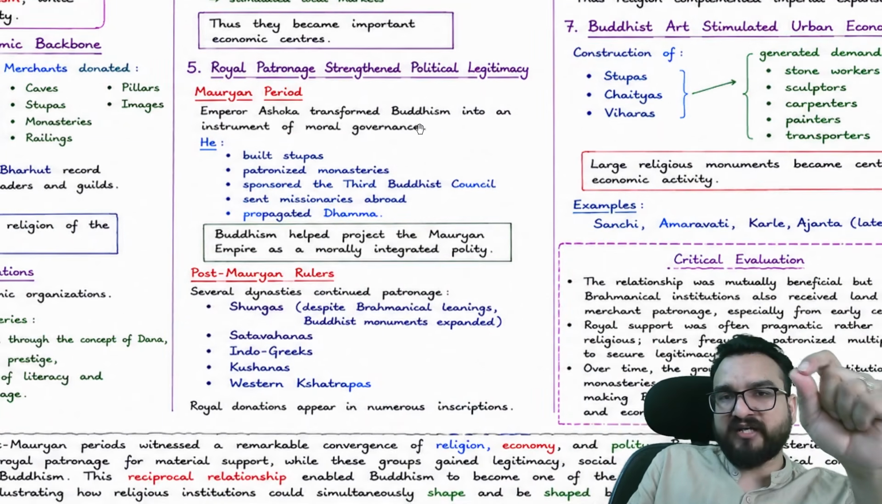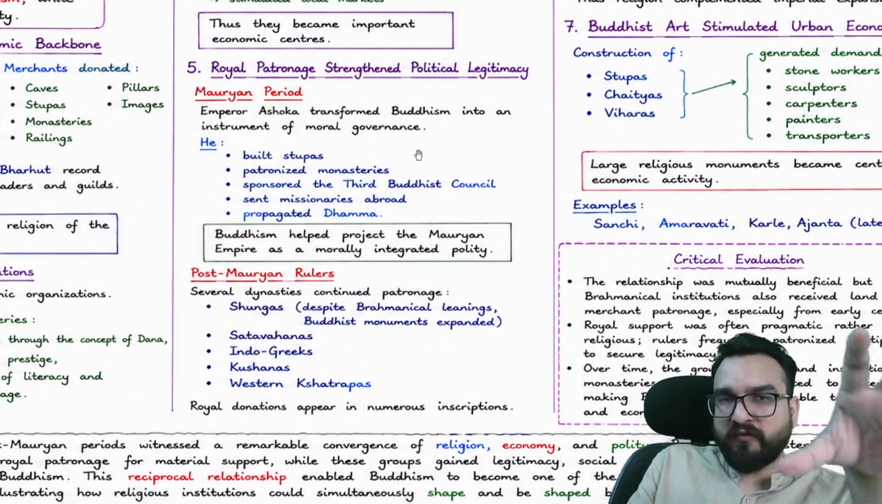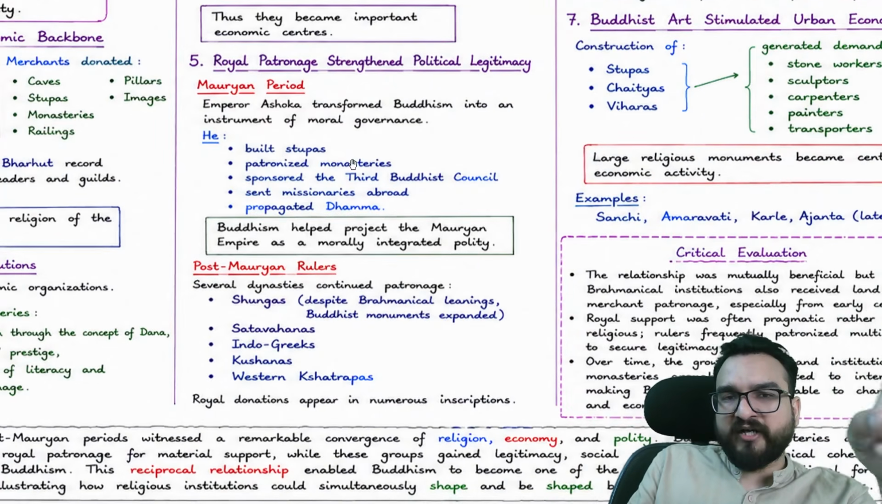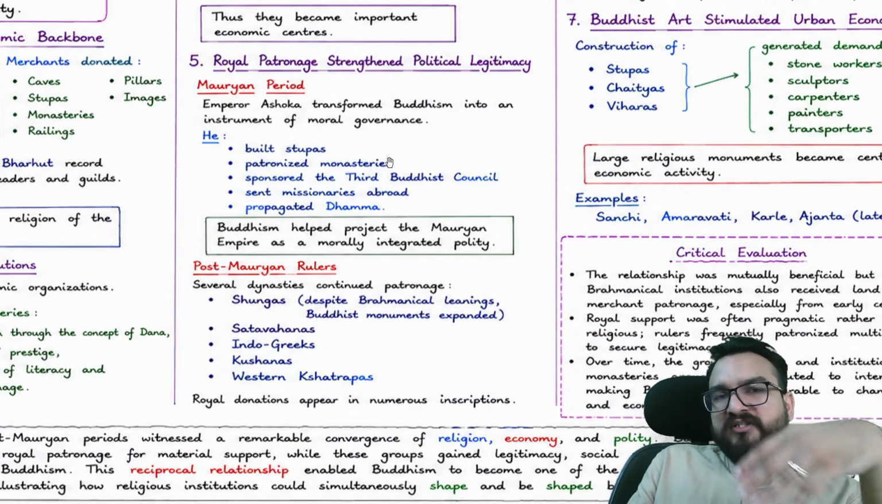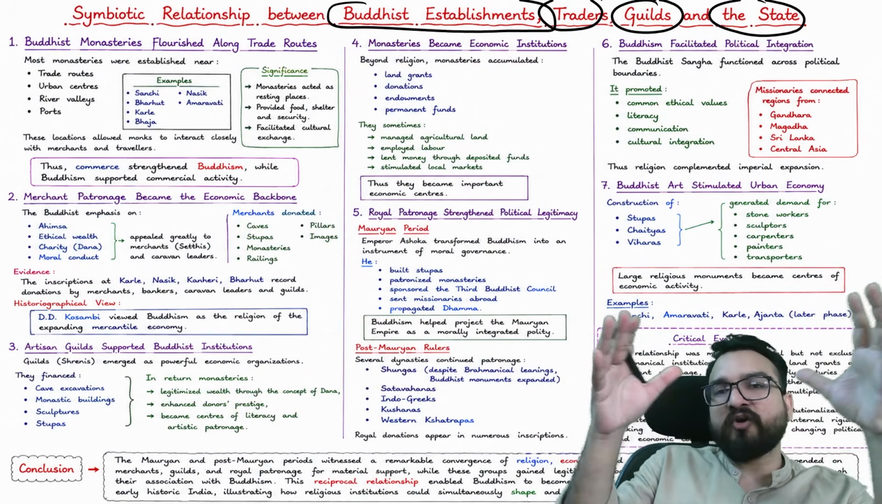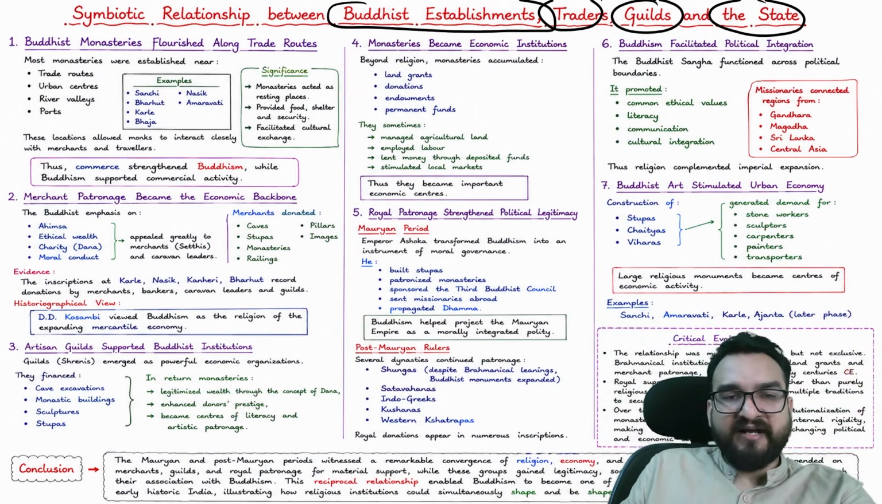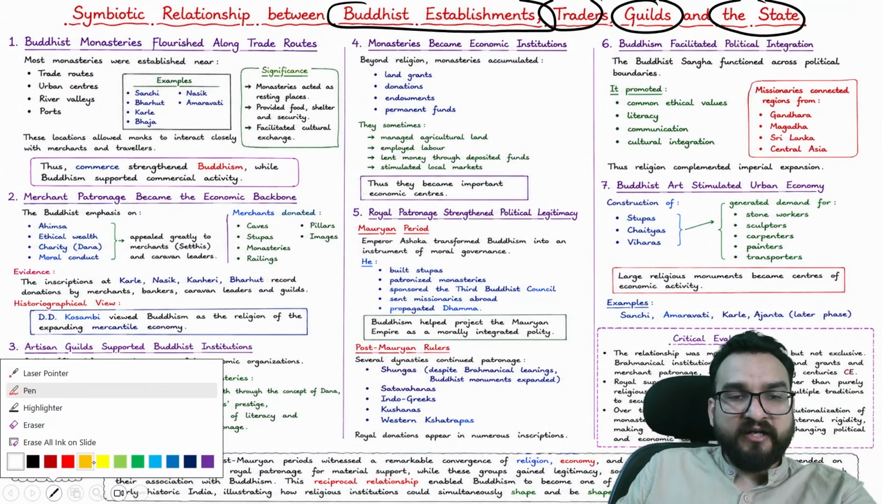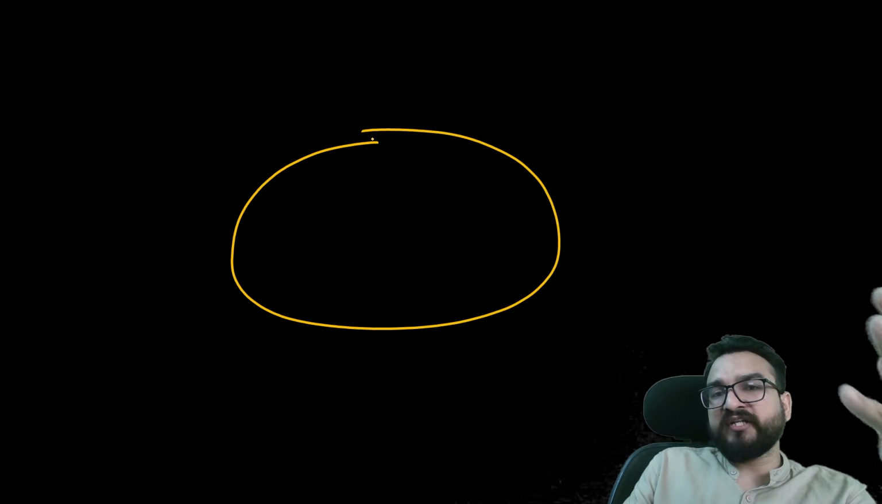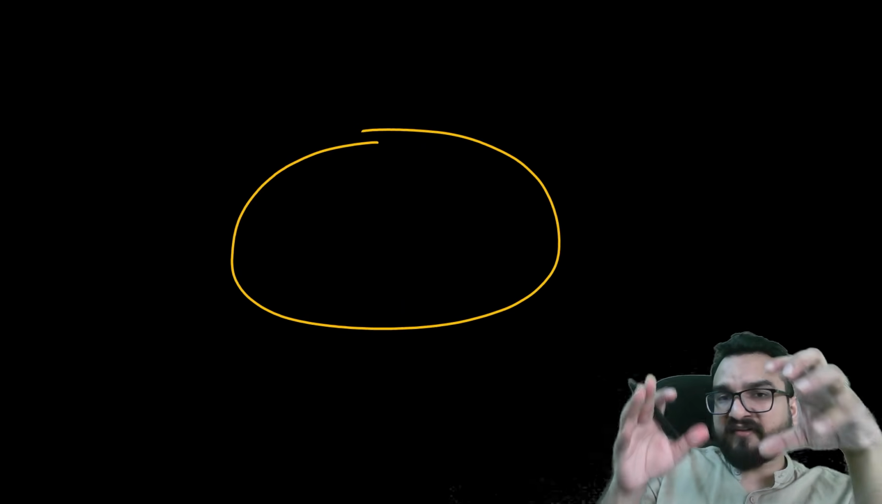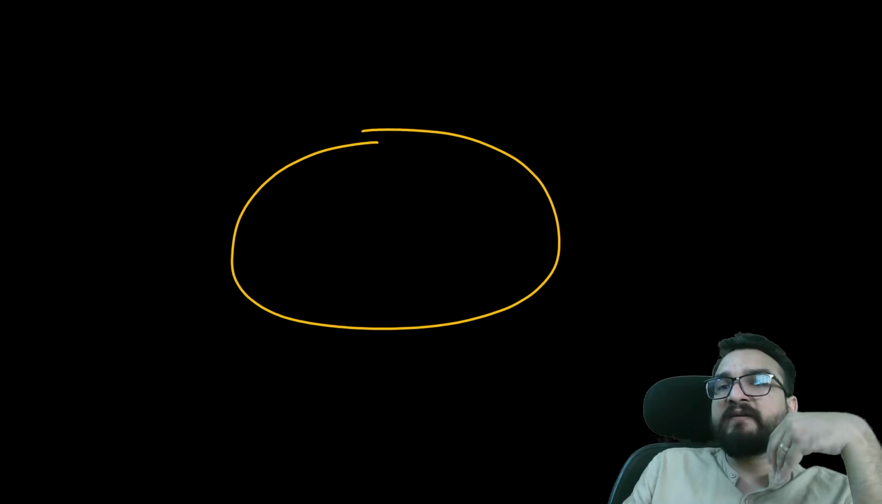So Emperor Ashoka transformed Buddhism into an instrument of moral governance, built stupas, patronized monasteries, and sponsored the Third Buddhist Council. You can say Ashoka was the flag bearer of Buddhism, guys. If the right students understand your philosophy, what the guru wants to teach and convey, and the right person listens as it is, they will make it flourish, guys.